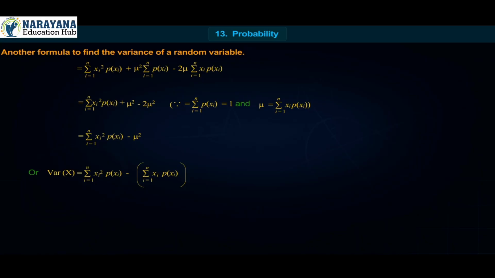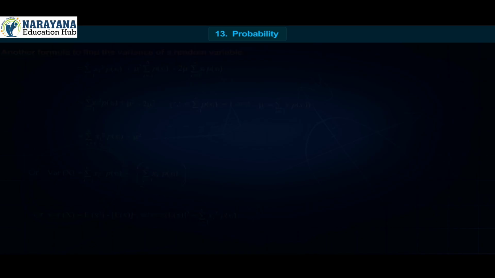Or variance of x is equal to summation i = 1 to n xi square into p(xi) minus summation i = 1 to n xi into p(xi) whole square. Or variance of x is equal to E(x square) minus E(x) whole square, where E(x) is equal to summation i = 1 to n xi into p(xi).